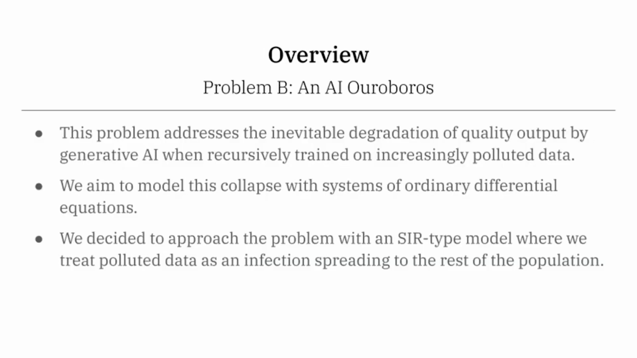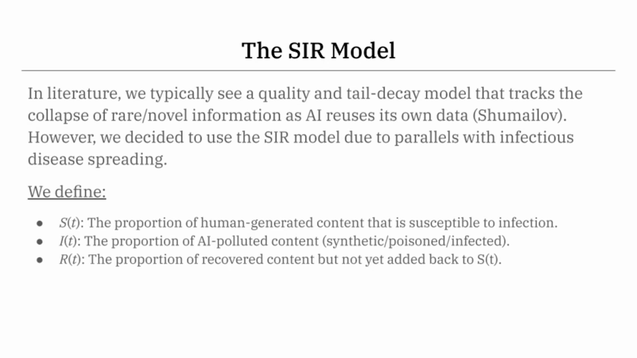As an overview, for our model for Prompt B, we wanted to address the degradation in quality of outputs by generative AI when it's used recursively to train new models by using an SIR simulation. In our SIR model, we treat polluted data, or data that's come out degraded from AI models, as an infection that spreads to the rest of the data population. We chose to use an SIR model mainly due to parallels that we noticed between the recursive spread of degrading quality in our data with infectious disease spreading that we see modeled in real life today.